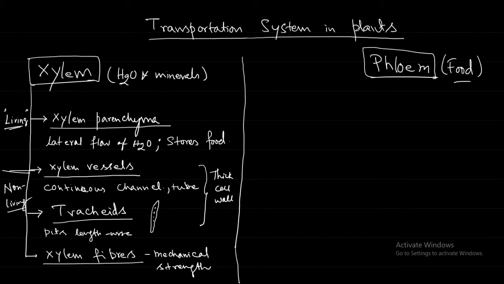Okay, because what is happening in photosynthesis? The plant is taking carbon dioxide from the atmosphere, and water and minerals from the soil. Just carbon dioxide and water, these two react with each other in the presence of sunlight to form a molecule of glucose, or you can say sugar. Okay, so the food of the plant is sugars.